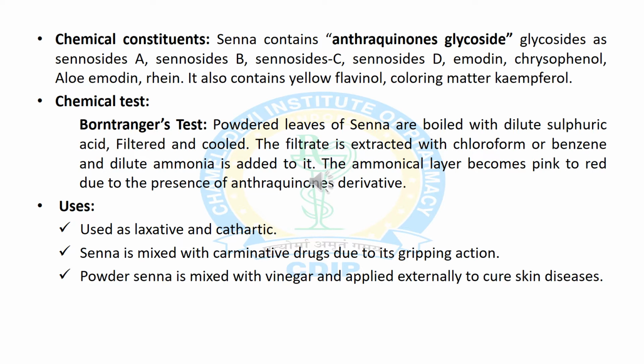Now we will discuss the chemical test for senna leaves. It gives the Borntrager test due to the presence of anthraquinone glycosides. First of all we take the powdered crude drug of senna leaves and boil it with dilute sulfuric acid and filter it. Then the filtrate is treated with chloroform or benzene, and dilute ammonia is added to this solution. The ammonia layer becomes pink to red in color due to the presence of anthraquinone derivatives.